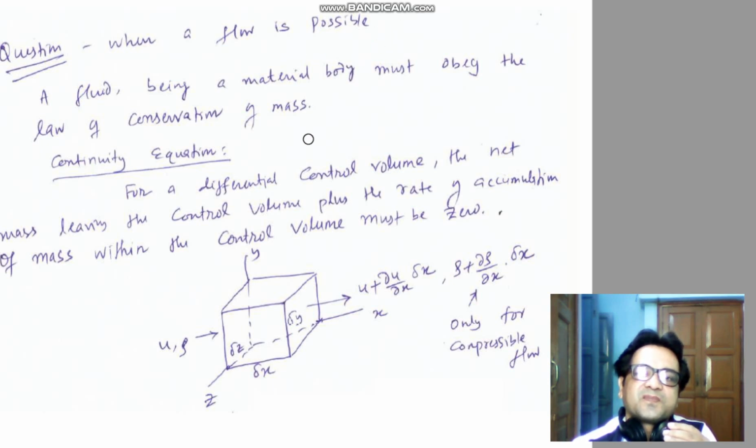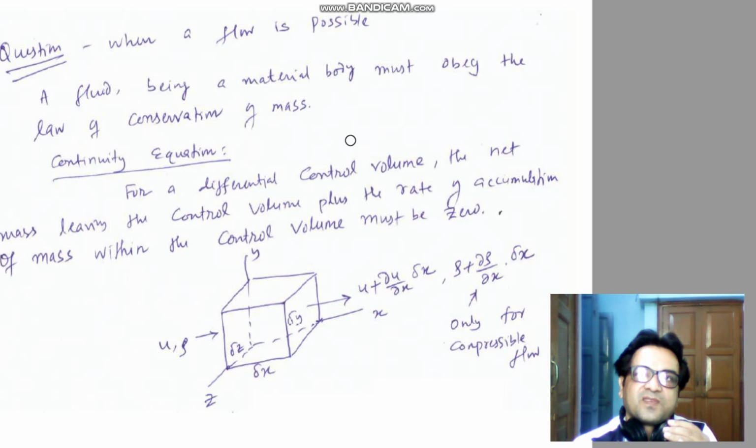Then the flow will be possible. But if the flow is entering only and there are no exit points, is the flow possible? No. So for a flow to be possible, it must satisfy the continuity equation. A fluid being a material body must obey the law of conservation of mass.